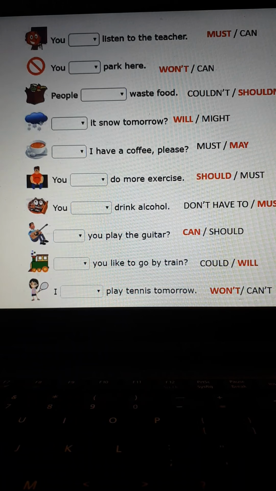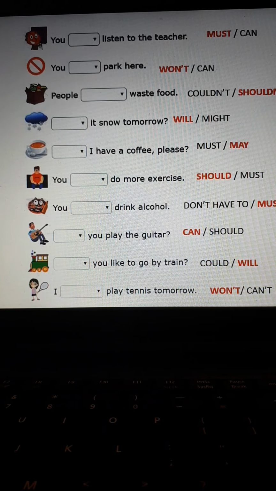Today we are reviewing the modals exercise. Well, the modal auxiliaries. Last class we spoke about the different kinds of modals. Depending on the meaning that we want to give to the statement, to the sentence, is the modal that we are supposed to select.